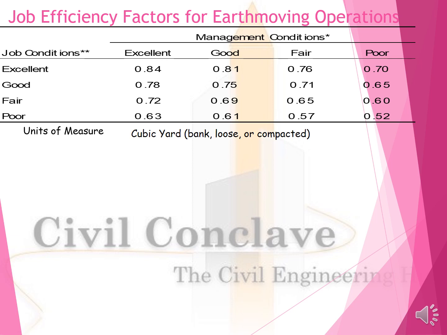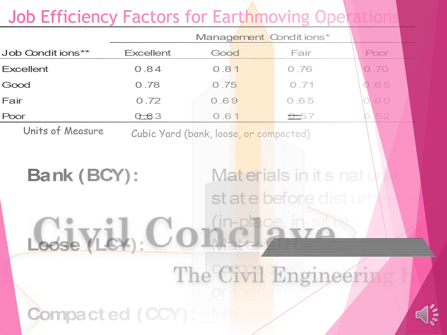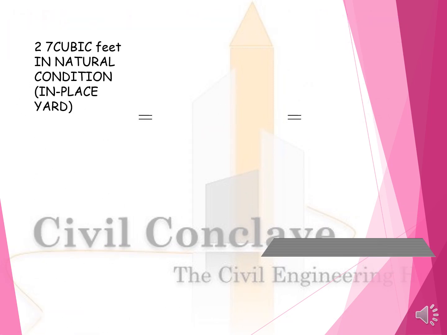Units of measure: what we are considering is a cubic yard. Bank means solid soil, loose or compacted. Bank, BCY, is material in its natural state before disturbance. Loose, LCY, is material that has been disturbed or loaded. Compacted, CCY, is material after compaction.